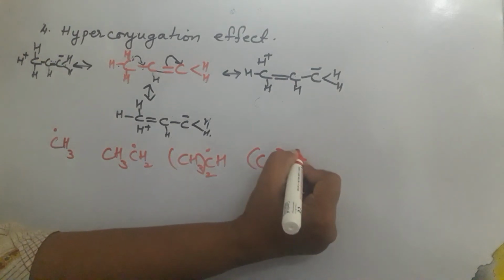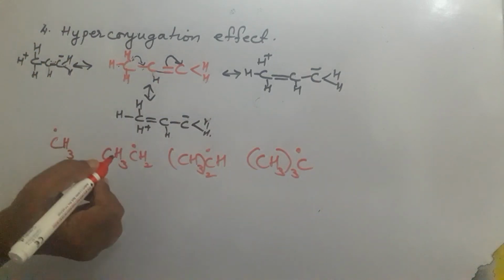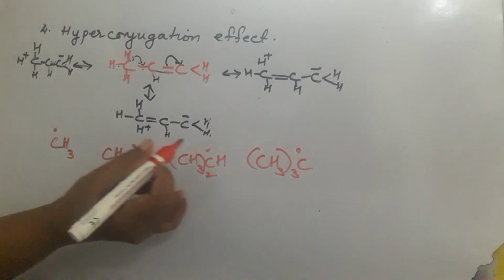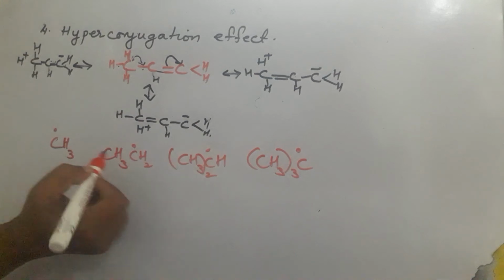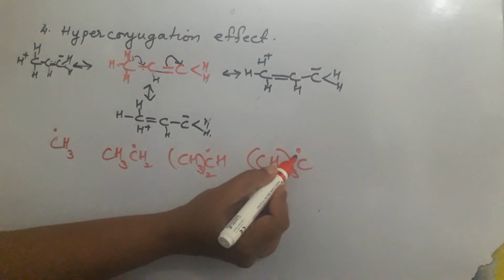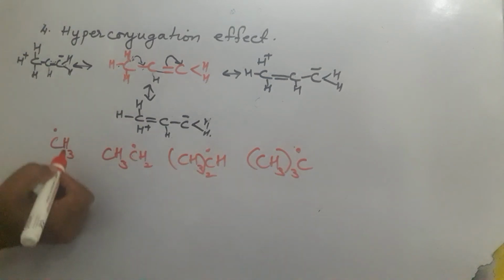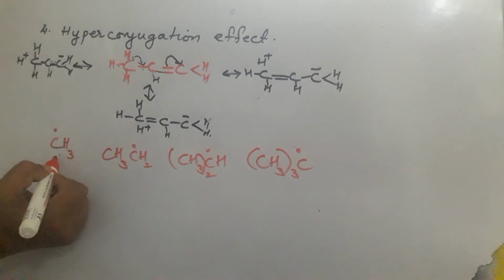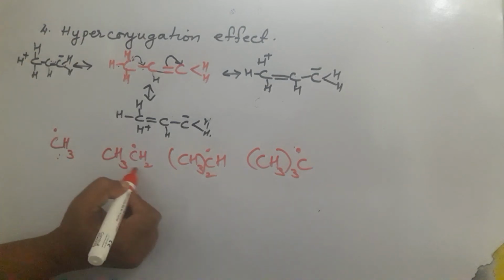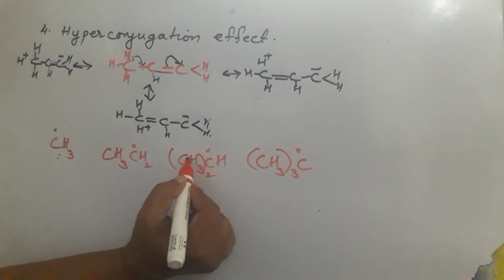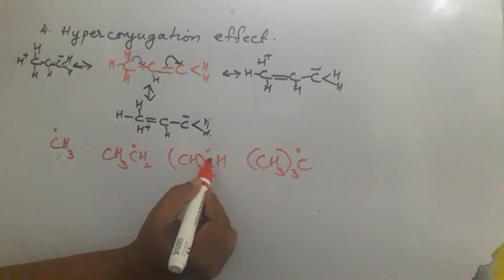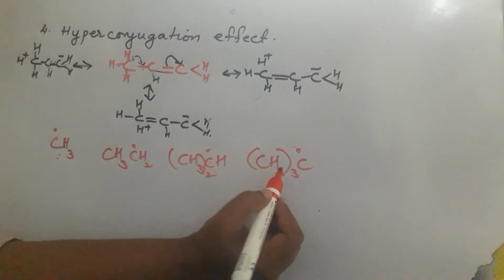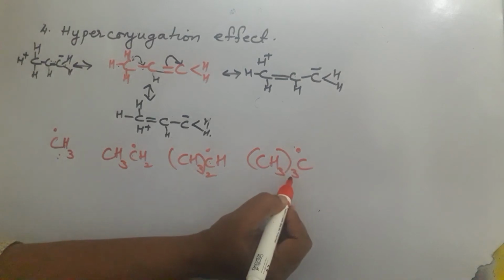Let us see the necessary conditions. With free radicals, you know that the methyl groups are on the carbon with the odd electron. This type of free radical is called a primary free radical. This is also a primary free radical. With 2 carbons attached to the carbon with the odd electron, this is a secondary free radical. This is a tertiary free radical.